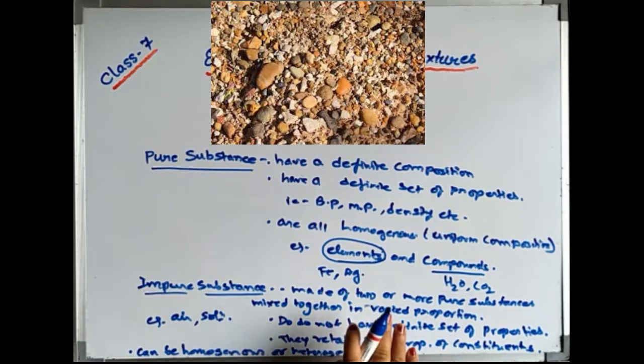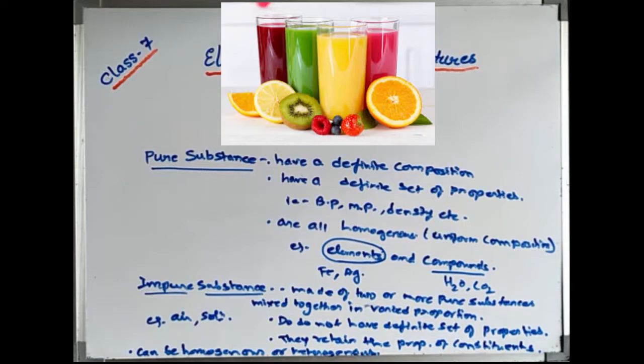That means their melting point, boiling point will not be fixed. If you change the ratio, then the boiling point will increase or decrease. So they retain the properties of the constituents of the substance. In the mixture, whatever components are present, they will never lose their identity. Now the fourth point is that they can be homogeneous, can be heterogeneous.